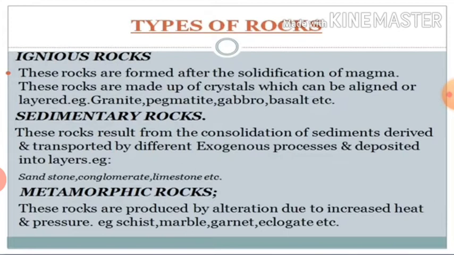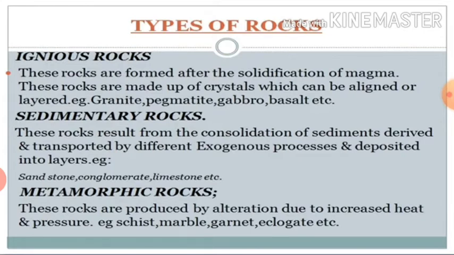These agents of erosion carry the eroded particles of rocks to the water bodies and deposit them there. Such deposited material is called sediment. Sediment contains loose particles of gravel, sand, silt and clay in various proportions.